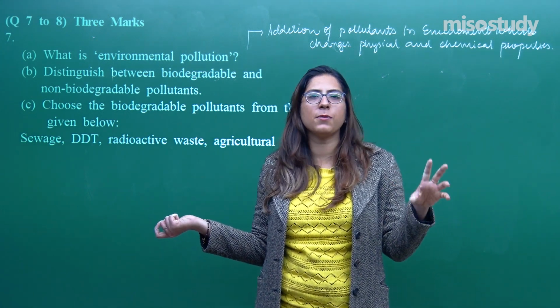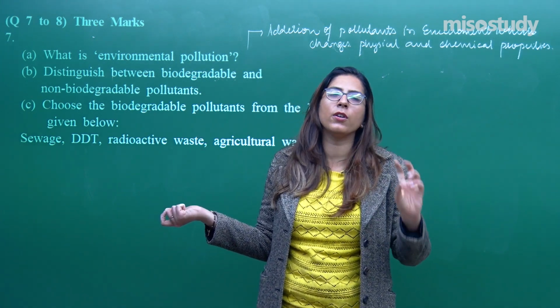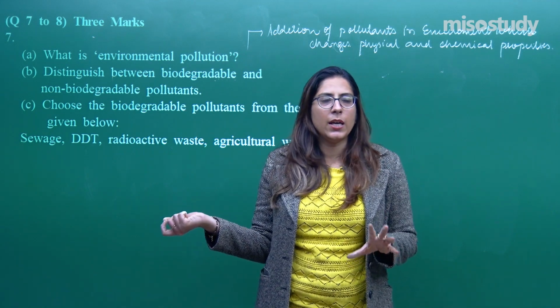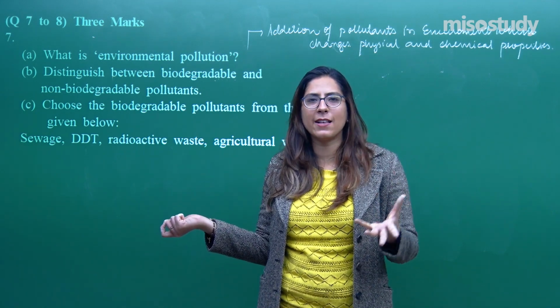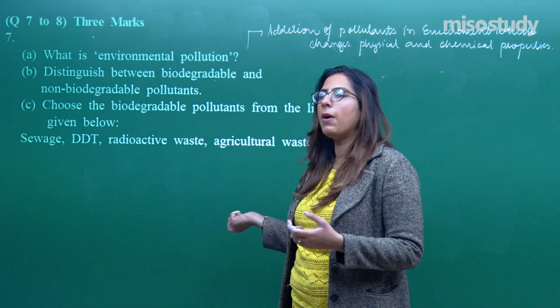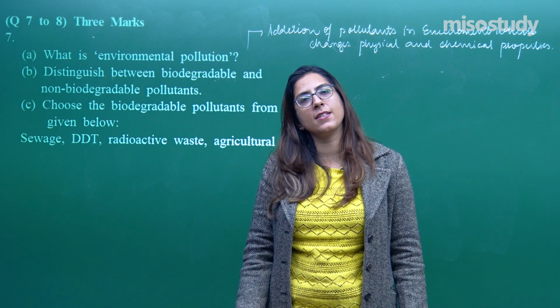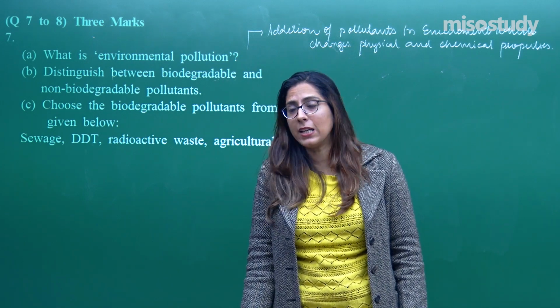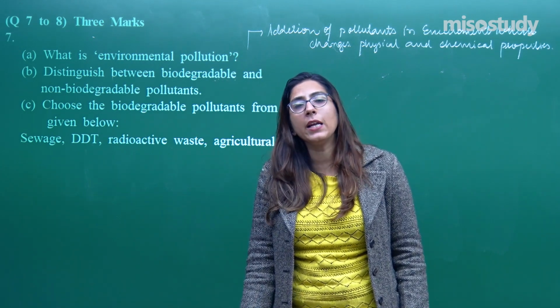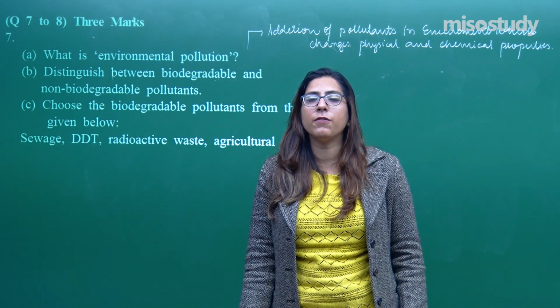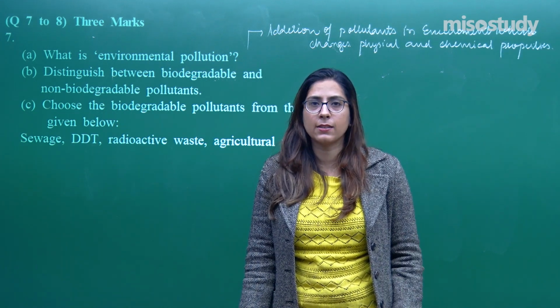And biodegradable substances are those which are obtained from living organisms only, right? In this you can take an example of sewage, sludge, etc. Non-biodegradable are those which cannot be degraded into non-toxic substances. They remain in nature, they are persistent in nature. And they are mainly added to the atmosphere via artificial, non-living things, right?